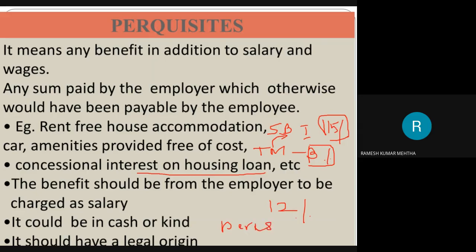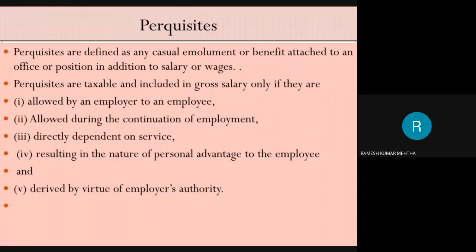So cash is not paid directly to the employee, but it is a kind of facility. This is another example of perquisites. Hope you have understood that there is an advantage to the extent of 12% on the loan taken from the employer by the employee. The benefit should be from the employer to the employee and to be charged as salary. And these perquisites may be in the form of cash, and they should have a legal origin. Next, as we have already seen in the last class, but I am still repeating it.